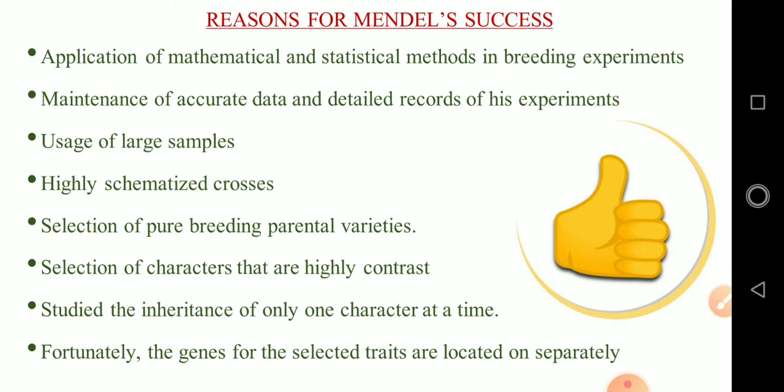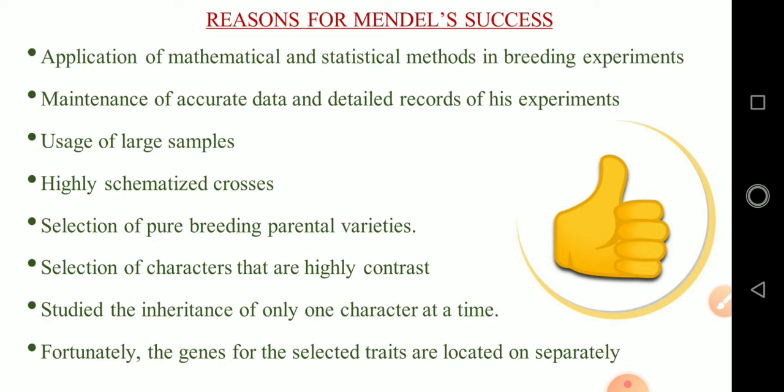And he followed scientific method and kept accurate detailed records that include quantitative data of the outcome of his crosses. What is the meaning of quantitative data? Even the numbers. For example, one pea plant produces many seeds, isn't it?